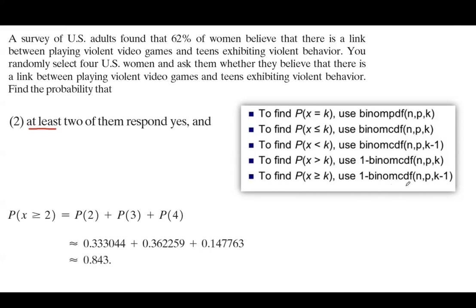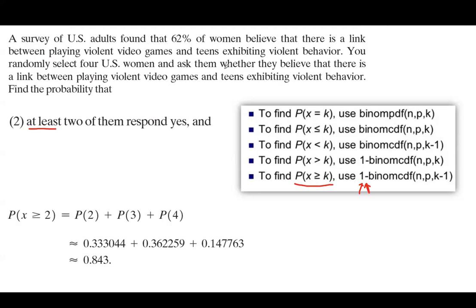But in order to use binomial CDF, in this case, we have to be careful. Why is that? Because when you have binomial CDF, for at least, first you have to type in 1 and then subtraction. So these two pieces are very important when you are using binomial CDF for at least.